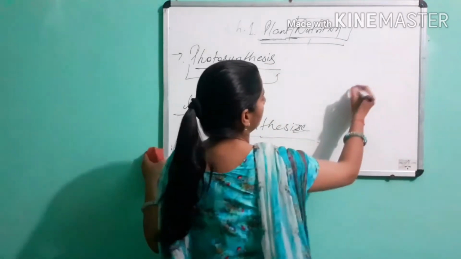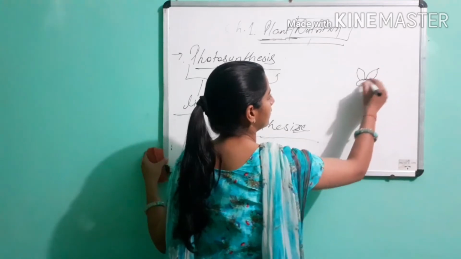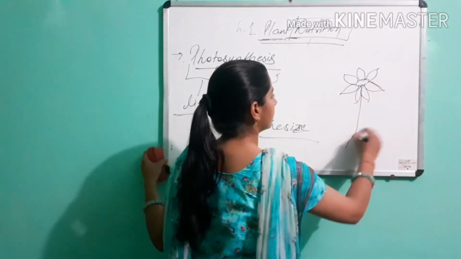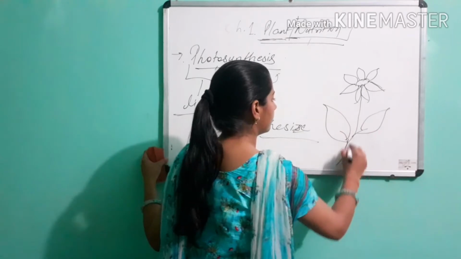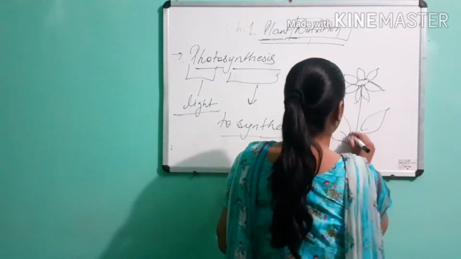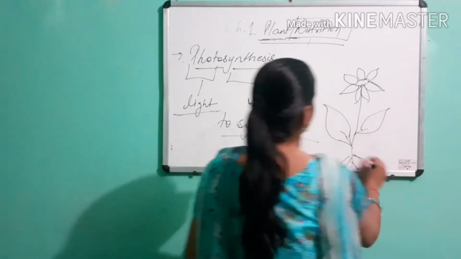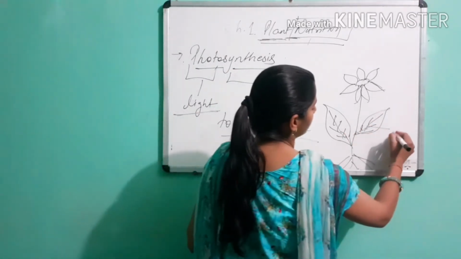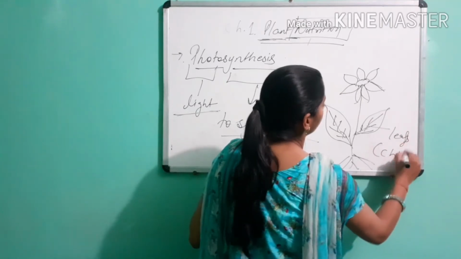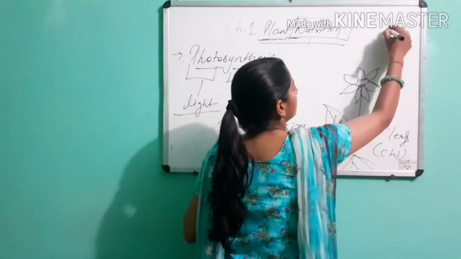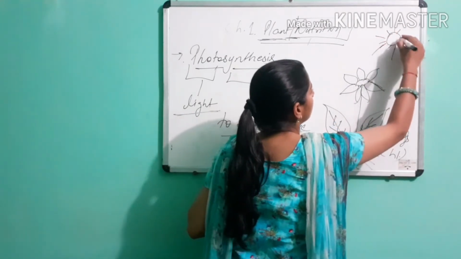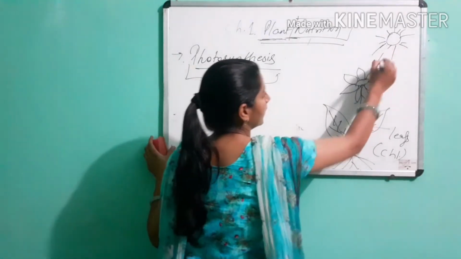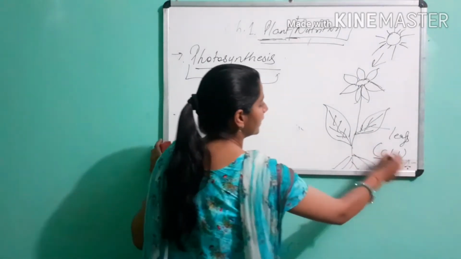Like a green plant. Chlorophyll is present in green leaves of plants, and they take sunlight.